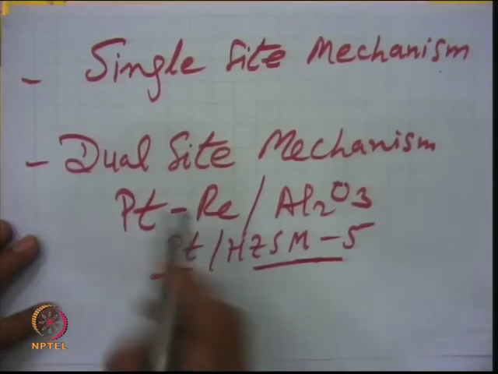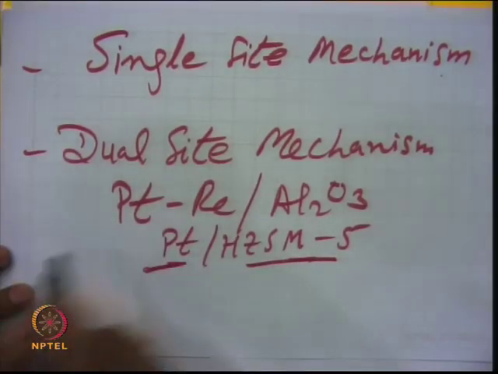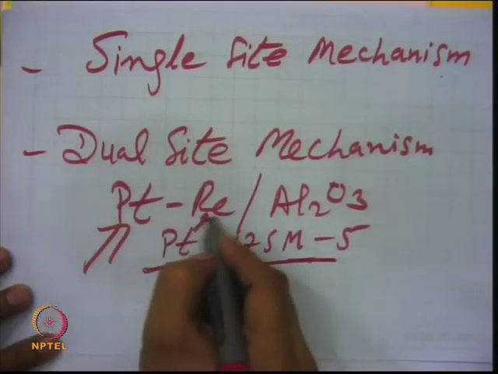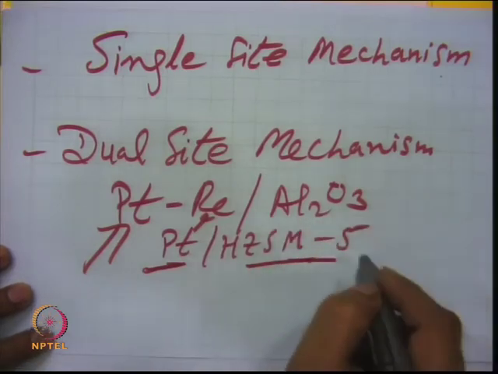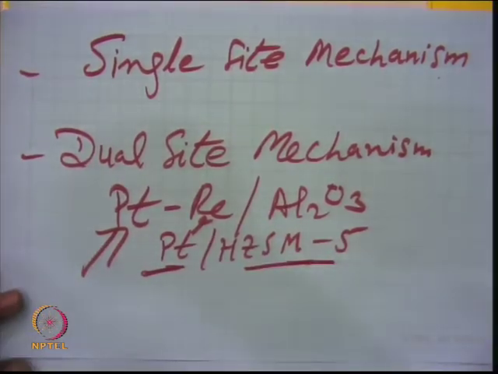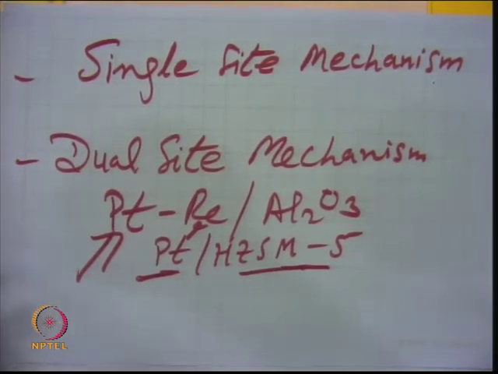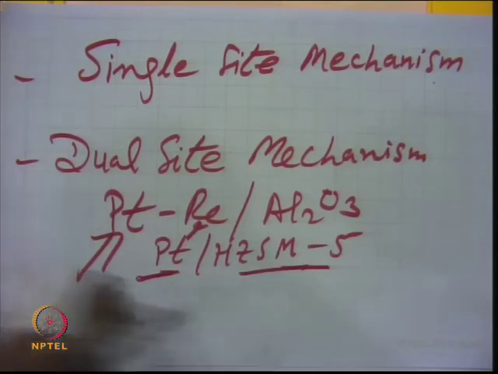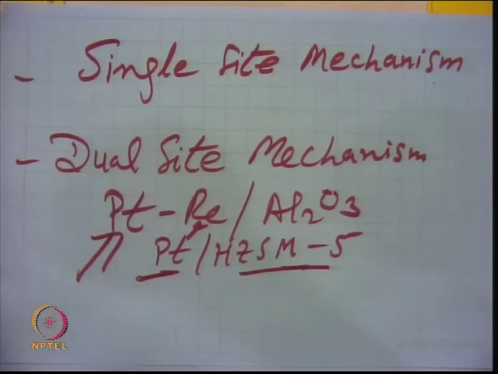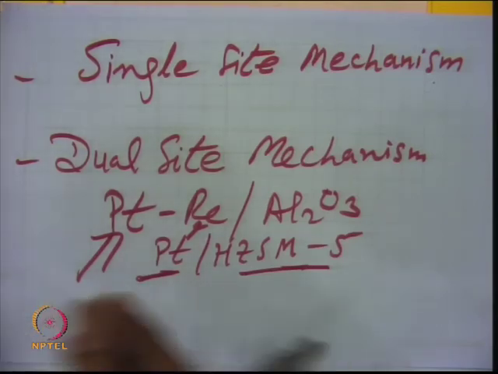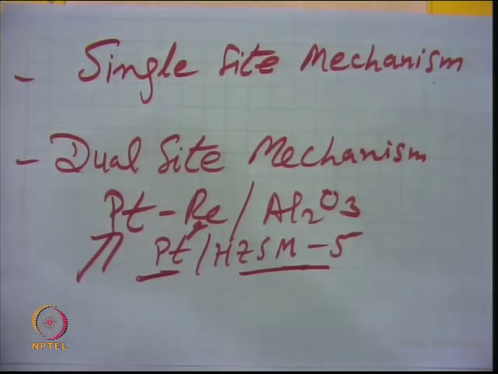So the active sites in a catalyst, we are talking in terms of these, or whatever the acid sites of the support. When I say that adsorption is happening on some site, it means those active sites, right. Those active sites mean that on the metal surface there is platinum which is dispersed, and there is some rhenium which is dispersed. So some gaseous species may have more chemisorption tendency towards the platinum side. The second kind of gas species may chemisorb towards the alumina side, it may happen, right.